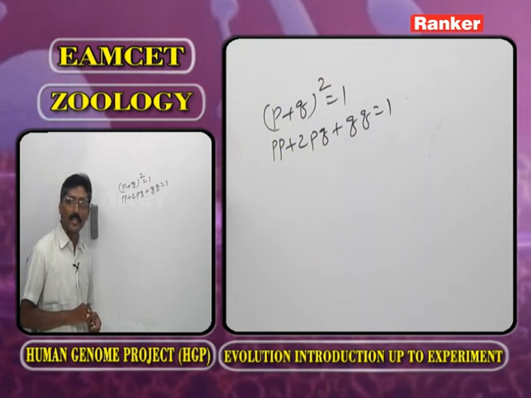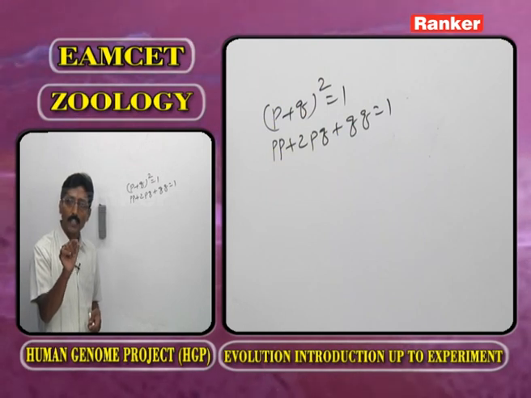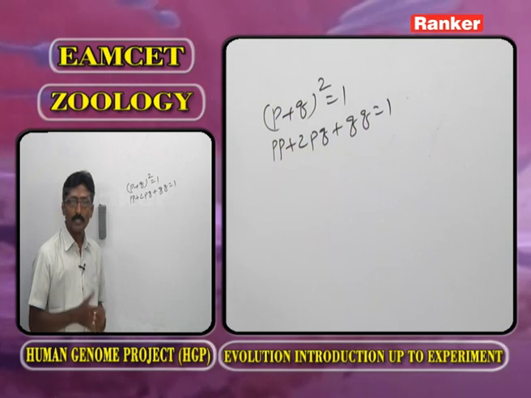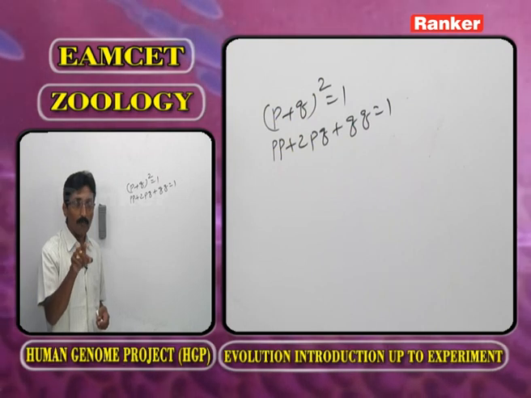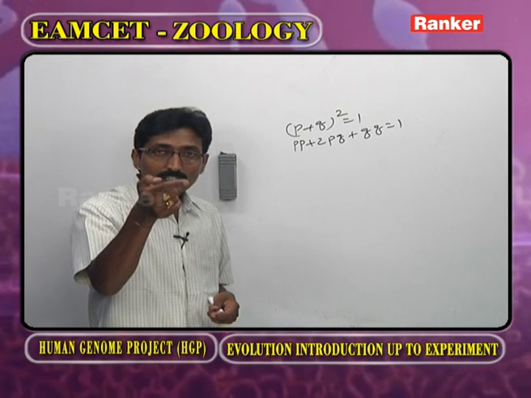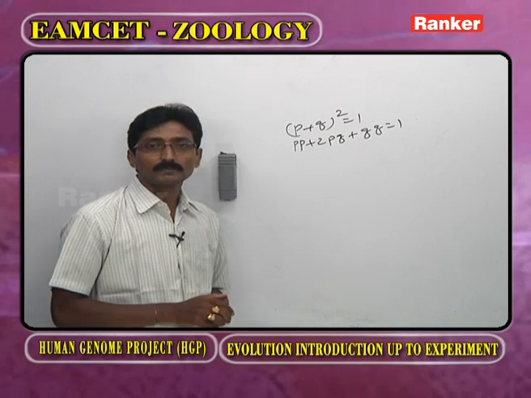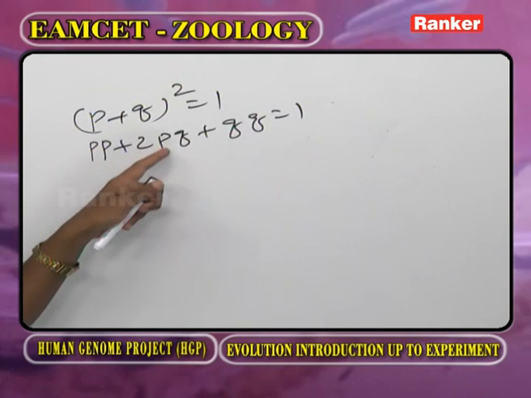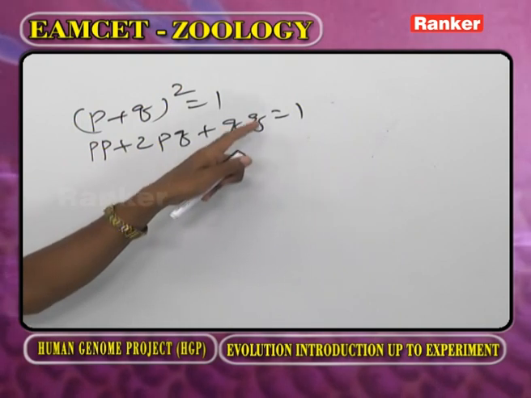According to the Hardy-Weinberg equilibrium, if we are doing the problem and getting the answer 1, there is no evolution. But evolution is a continuous process. While we are doing the problem, if we are getting the answer greater than 1 or less than 1, it is said that evolution is going on. And p² is homozygous dominant, 2pq heterozygous, and q² homozygous recessive.